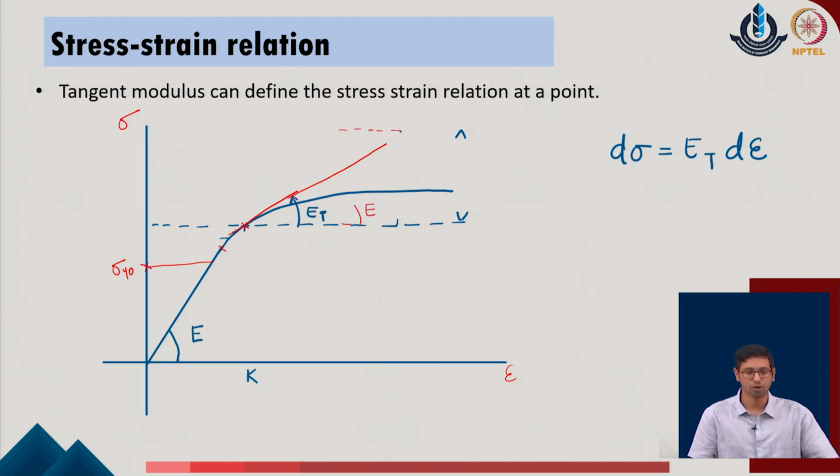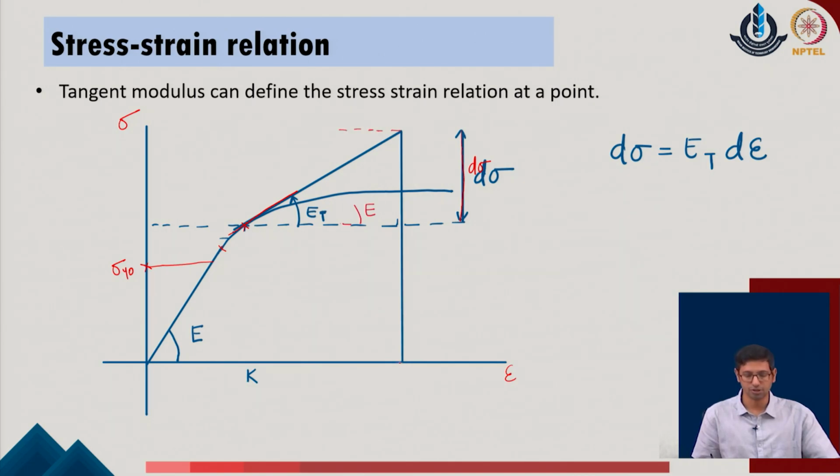And this value of the tangent modulus, once known to the user, can identify that any small increment in the stress parameter, which is d sigma, can be provided, and corresponding to that the change in the strain parameter can be evaluated for the given system. So, if you just show it in this manner, this is the tangent modulus corresponding to which the user has evaluated the different point in the given system, and this becomes the specific value of the epsilon n in the given system, and this is the load increment.